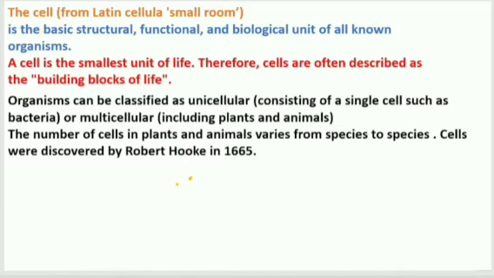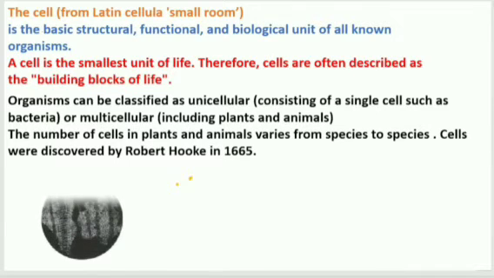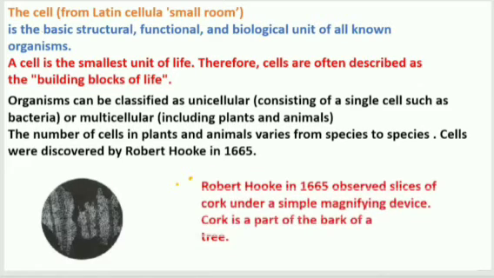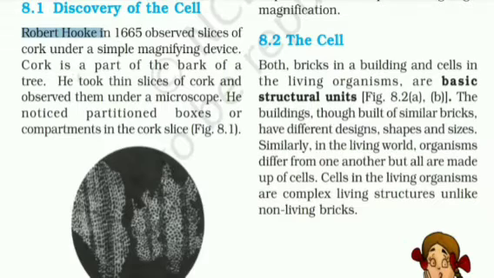The cell was discovered by Robert Hooke. He observed small compartments in a slice of cork through the microscope. This cork is part of the bark of a tree. Under the outer bark of a tree, there is a layer known as cork. So he took a slice of the bark of a tree and saw it under the microscope.